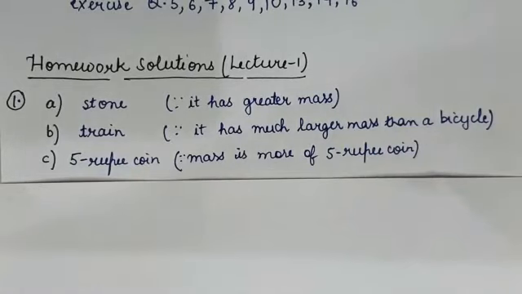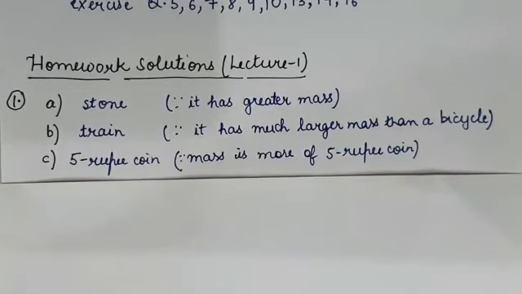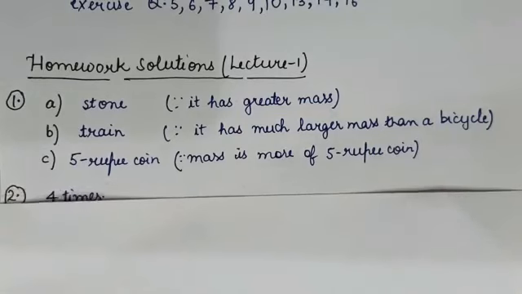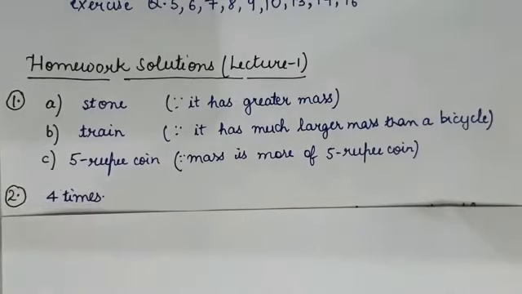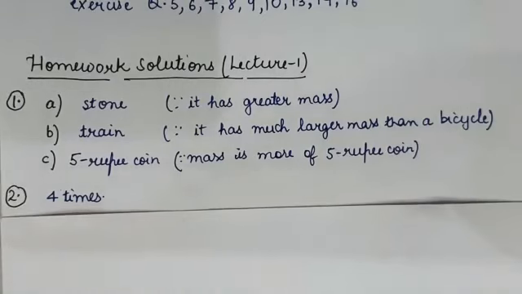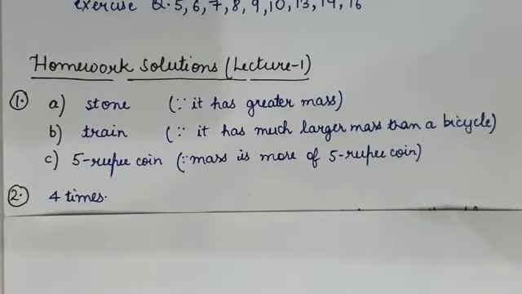Question number 2. In the following example, try to identify the number of times the velocity of the ball changes. A football player kicks a football to another player of his team who kicks the football towards the goal. The goalkeeper of the opposite team collects the football and kicks it towards a player of his own team. Also identify the agent applying the force in each case. So the answer is 4 times the velocity of the ball changes.